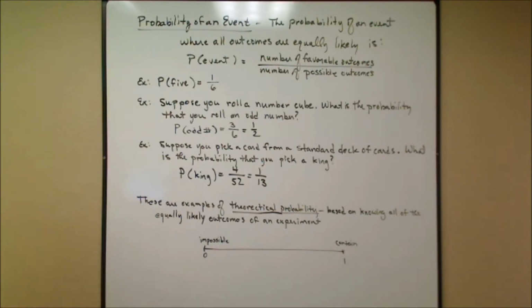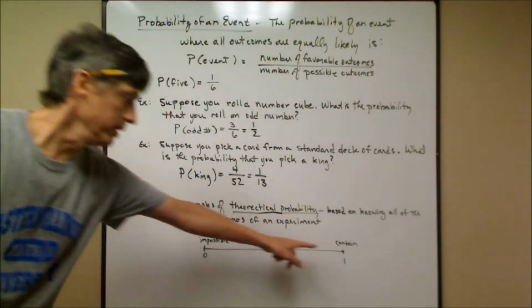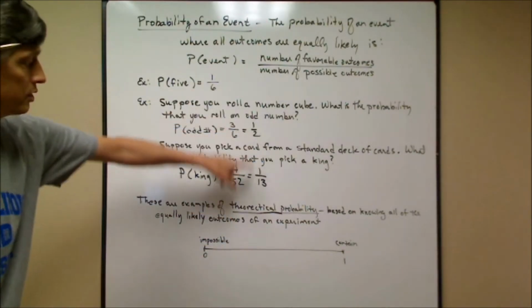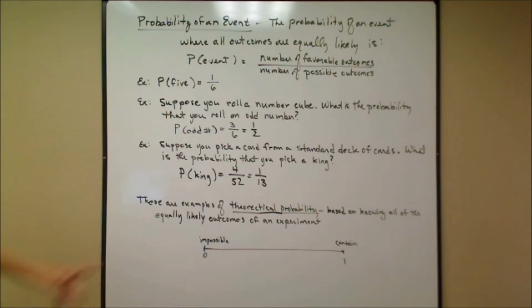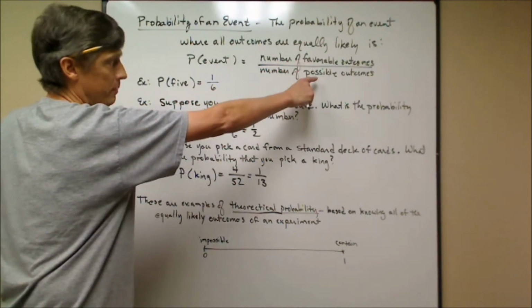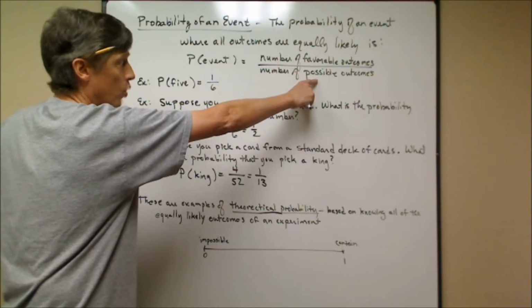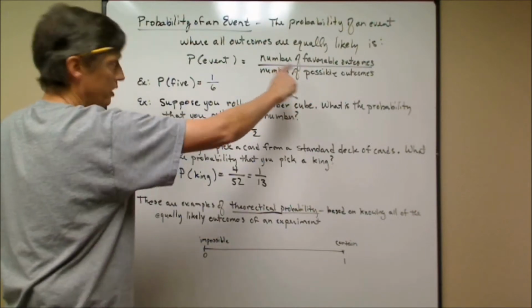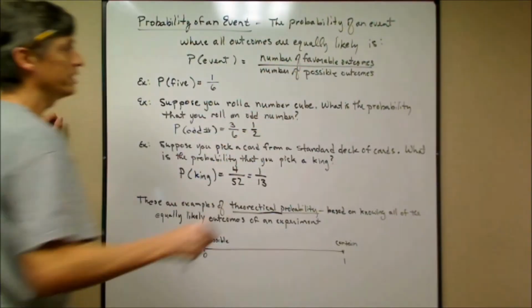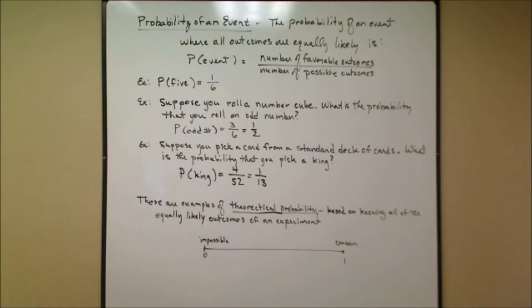When we pick a card from a deck of cards, any of the cards are equally likely to come up, as long as we pick one randomly without looking. Now, probability is going to be a number. Notice these numbers here. These numbers are going to be between 0 and 1 inclusive. And that makes sense because the number of favorable outcomes can't be more than the number of total possible outcomes. The most that could happen is if the number of favorable outcomes equaled the number of possible outcomes. And that's when you have probability 1.